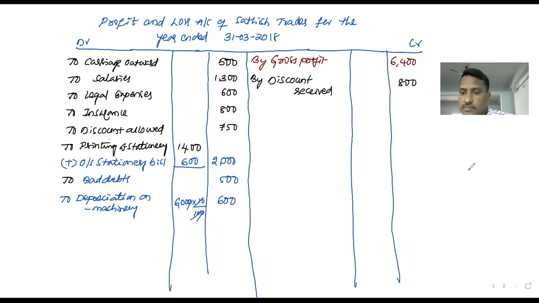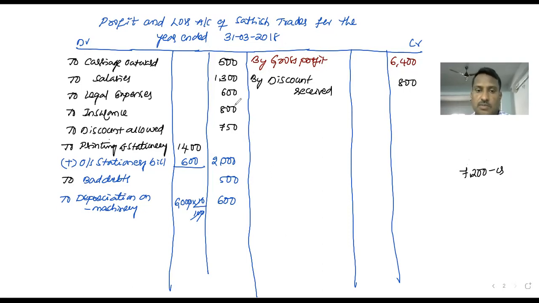Credit side total 8,200. Sorry students, 7,200. 6,400 plus 800, 7,200 is the total amount of credit. Now let's move to the debit side.